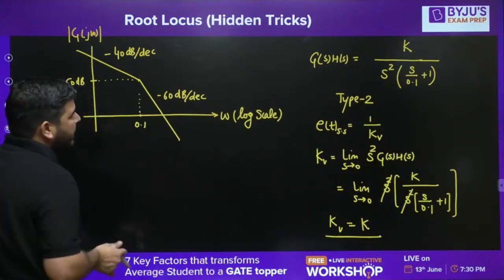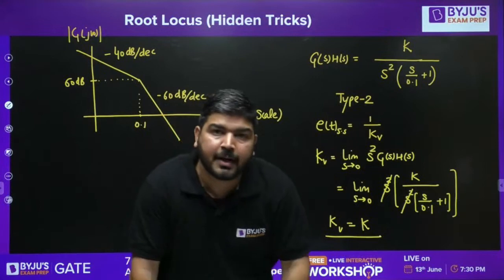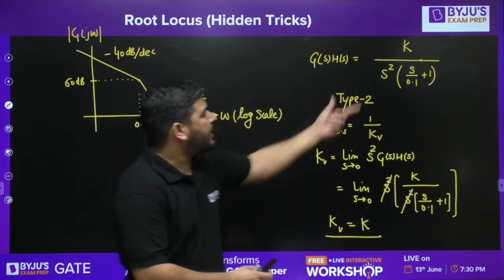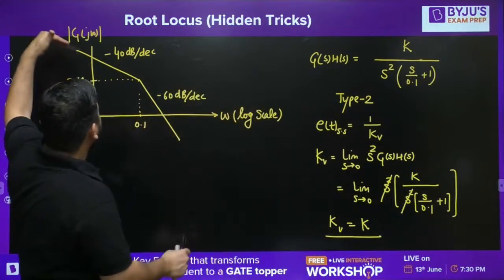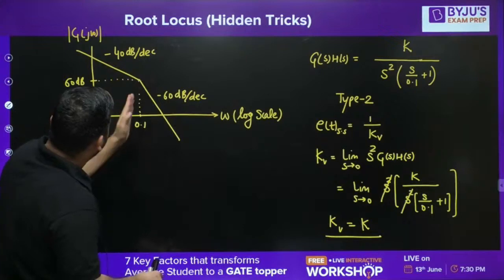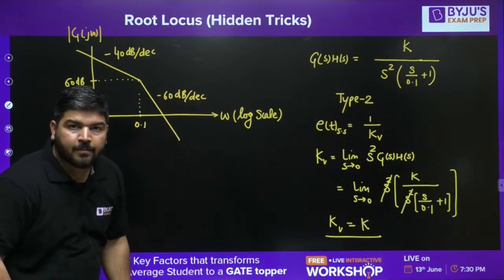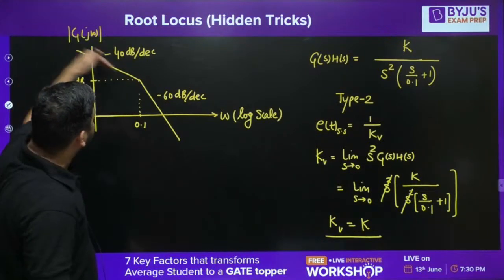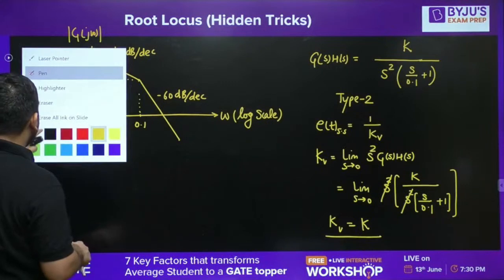The height of the first line at omega equal to 1 can be represented as 20 log K in dB. So 20 log K has to be equal to the height of this first line at omega equal to 1. Now you can see that omega 1 will lie somewhere further, because this is 0.1. At 0.1 this line is terminated and the next line starts. So you have to extrapolate it.